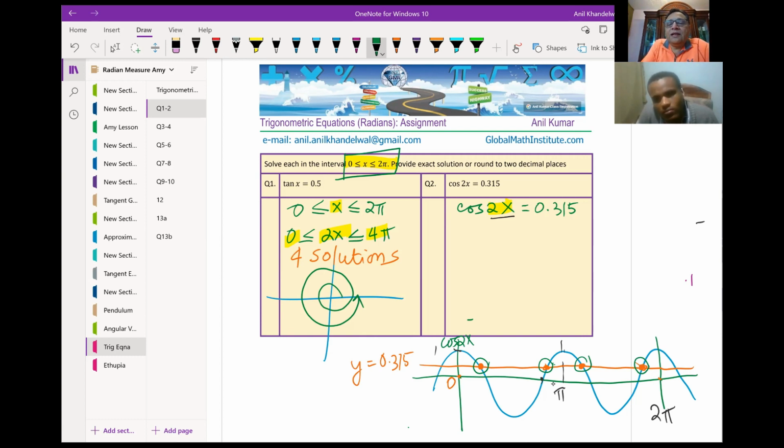Now, how do we figure this out? We say, well, let cos of alpha equal 0.315. Is that okay? So what is alpha equal to? Alpha is cos inverse of 0.315. Please tell me what is the answer?